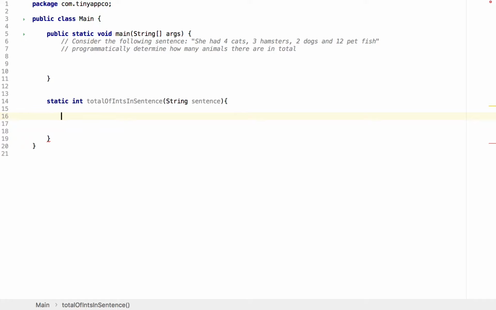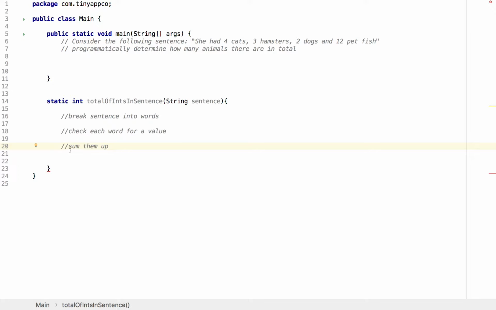We need to break this problem down. Okay, so firstly we need to identify the various words in the sentence. So we can break sentence into words. Once we've got that, we probably want to check each word and see if it has a value. Check each word for a value and sum them up.